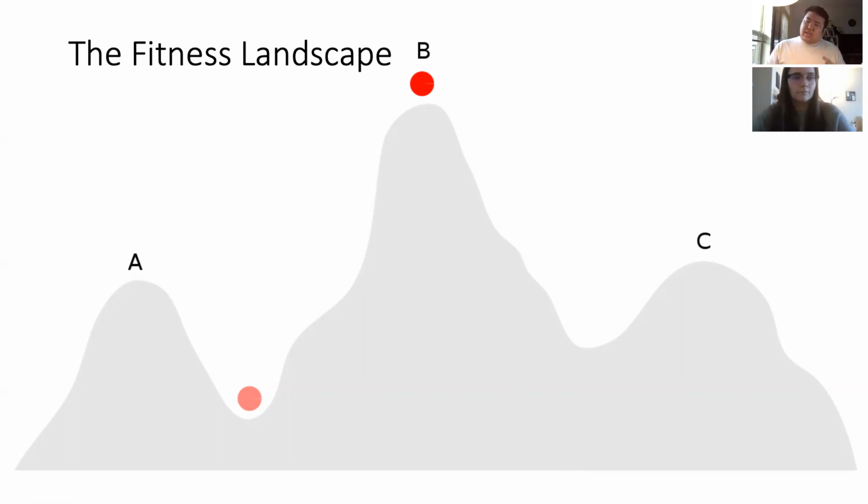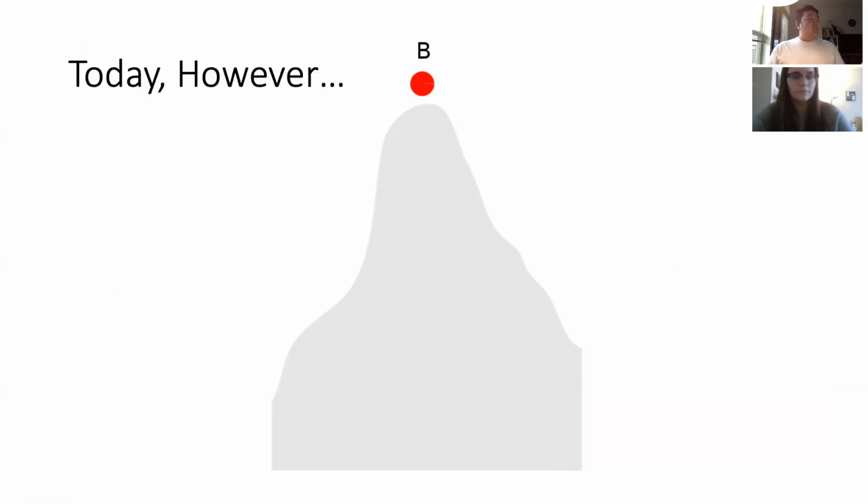However, that's not the complete picture because most organisms have had millions of years to adapt to their environments. So, thus, in reality, most organisms sit atop a peak, and the vast majority of mutations, rather than being positive, actually end up being negative.